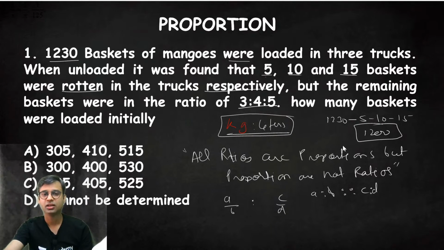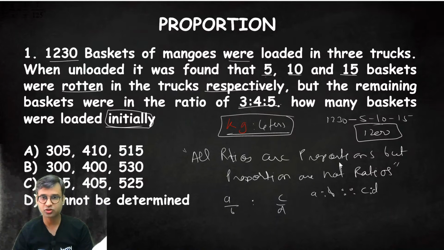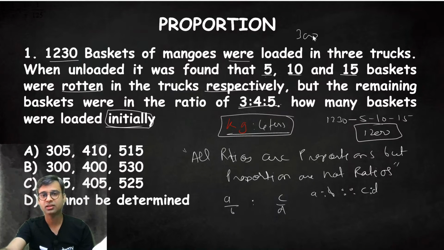is 1200. 1200 baskets were remaining in the trucks, in the ratio of 3:4:5. How many baskets were loaded initially? So first calculate the remaining baskets. 1200 in the ratio of 3:4:5, so 1200 divided by 12, into 3, and so on. The remaining baskets are 300, 400 and 500.